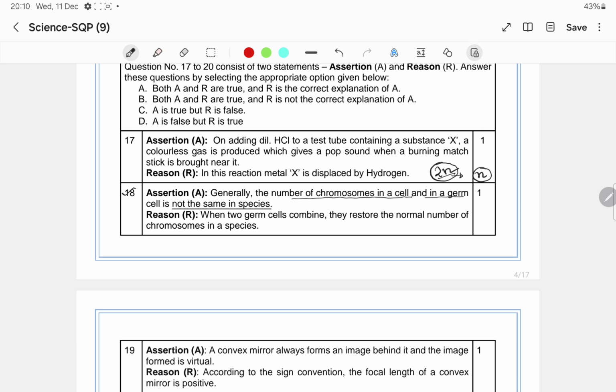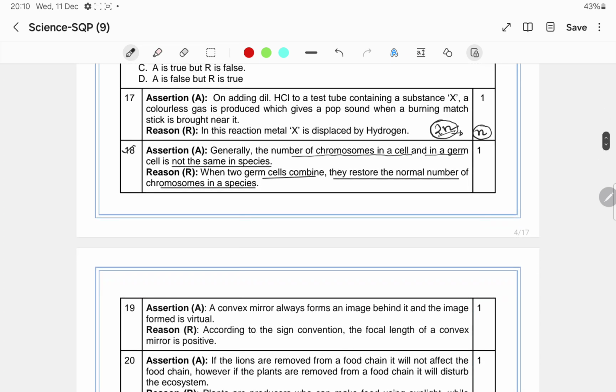Now see the reason. It is given when two germ cells combine, they restore the normal number of chromosomes in a species. Suppose in human, the sperm has a haploid number of chromosomes, and the egg also has a haploid number of chromosomes. Haploid number means sperm 23 and egg also 23.